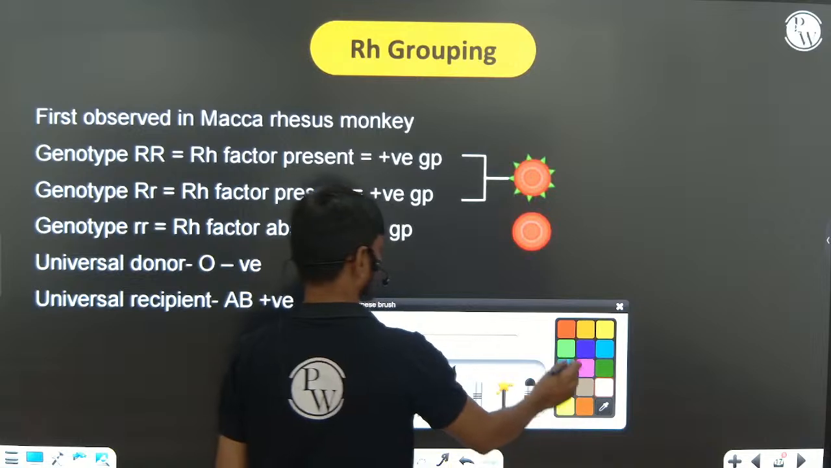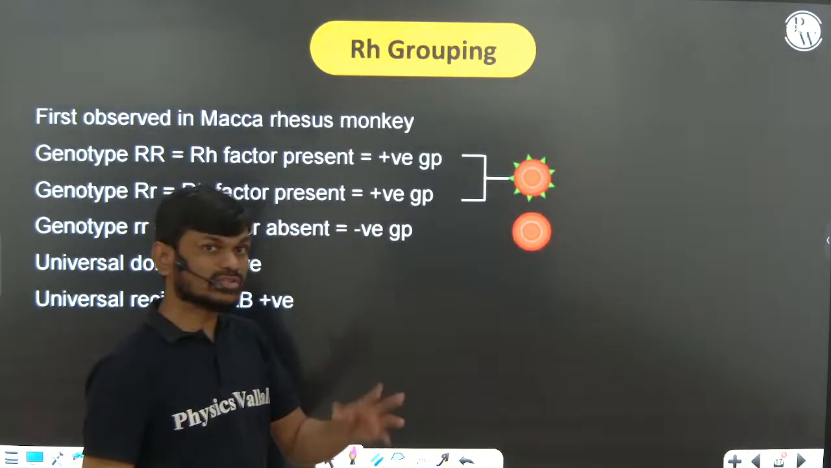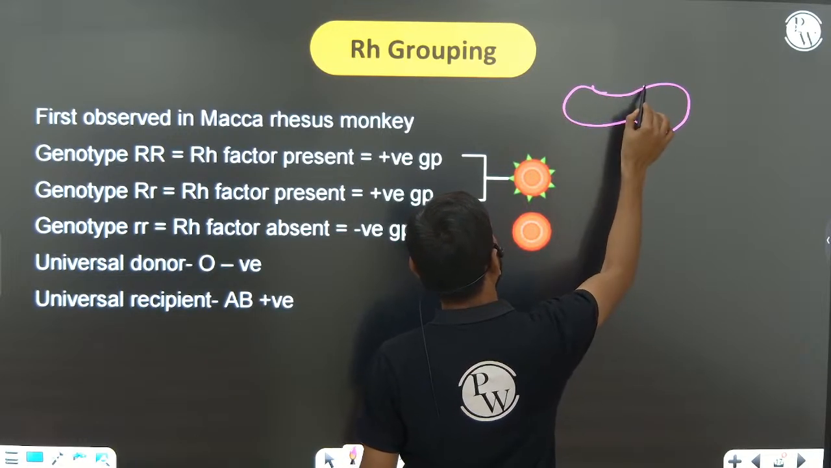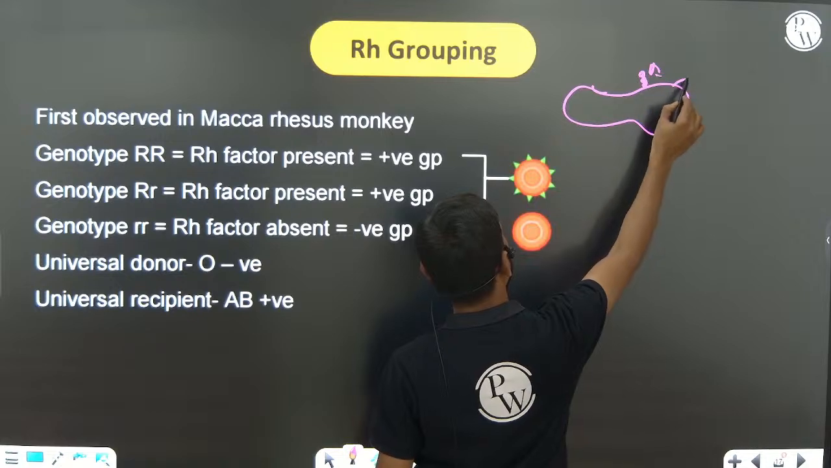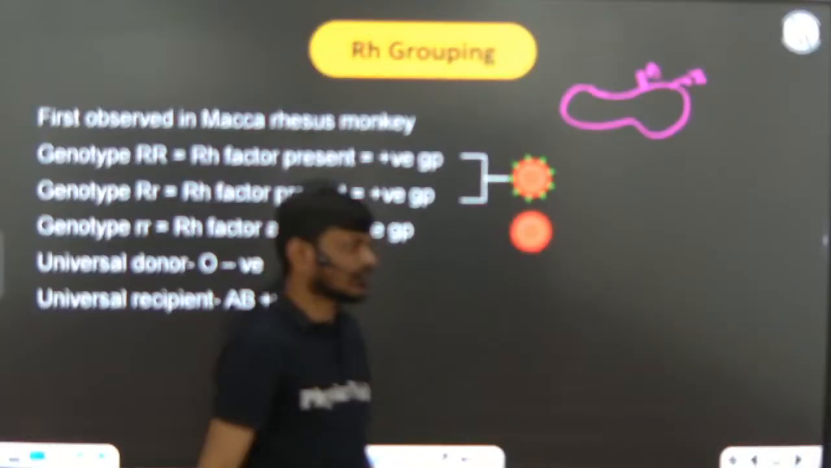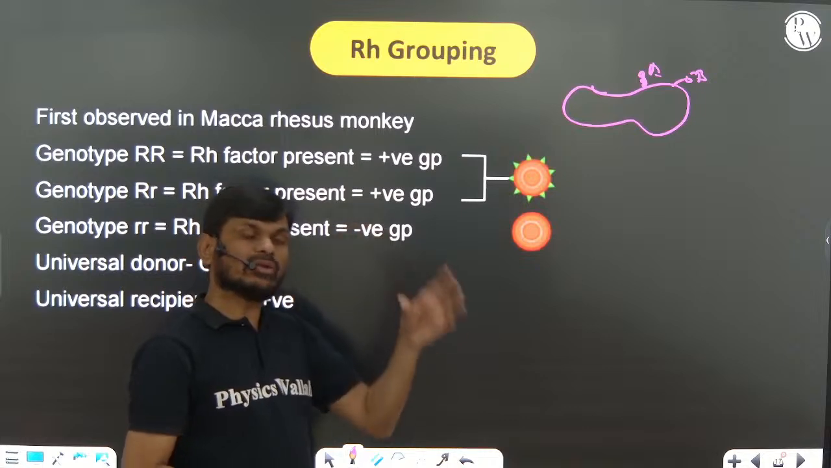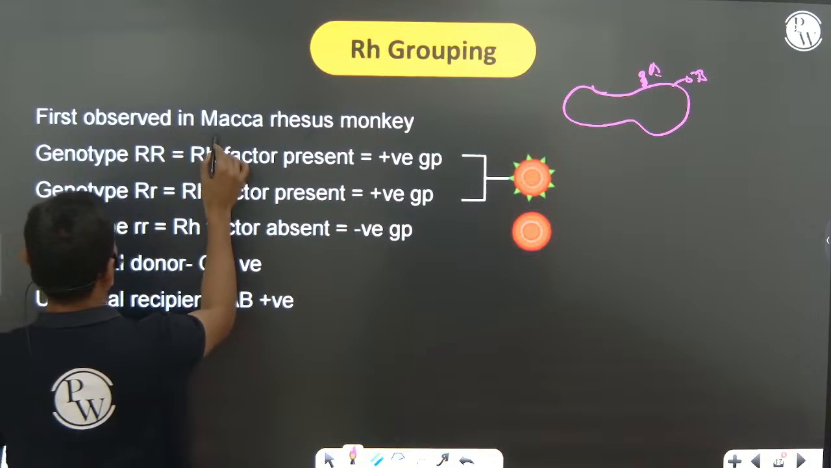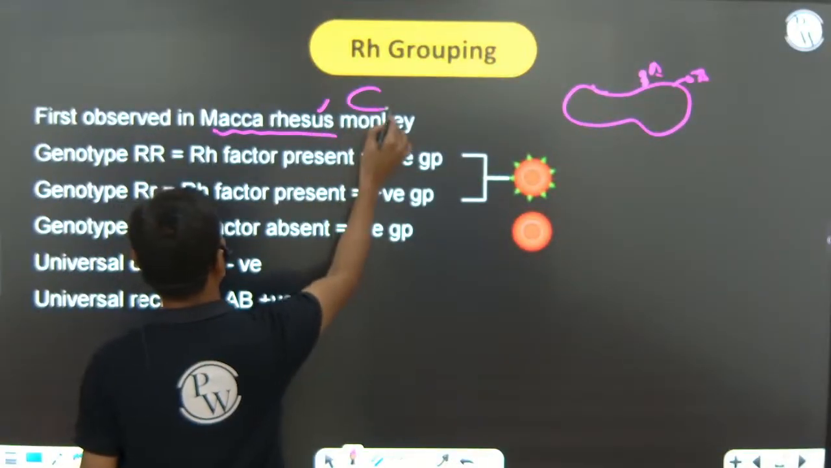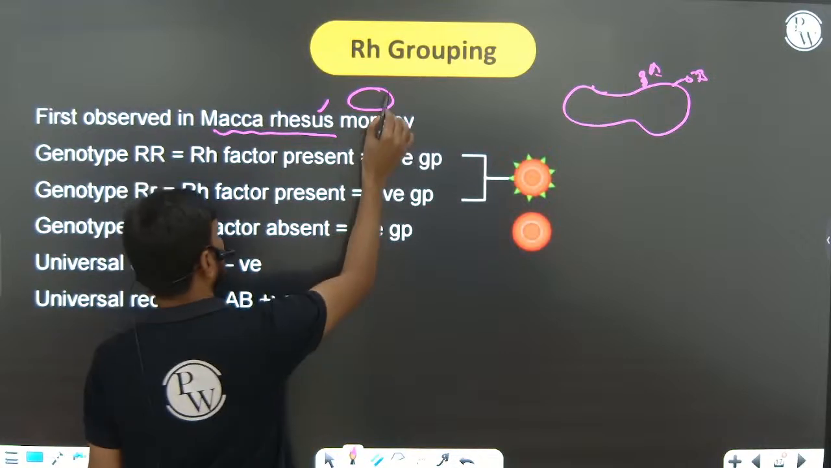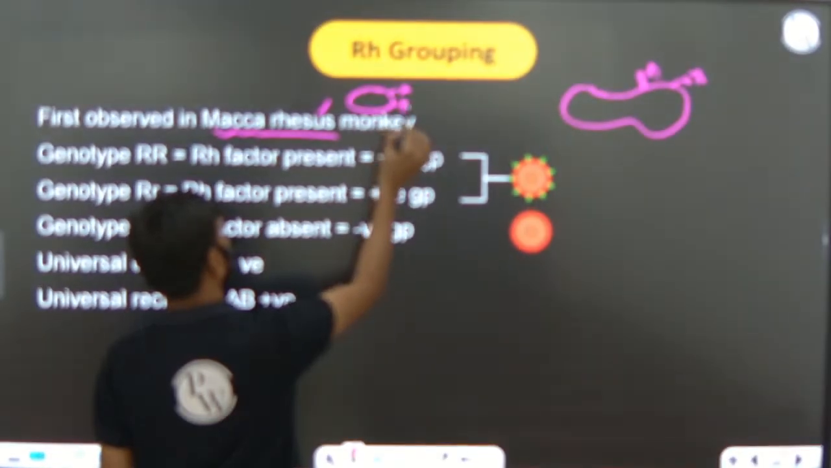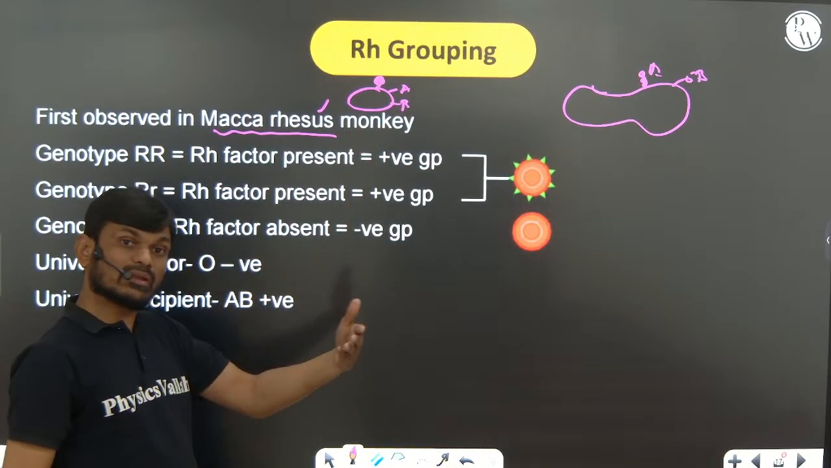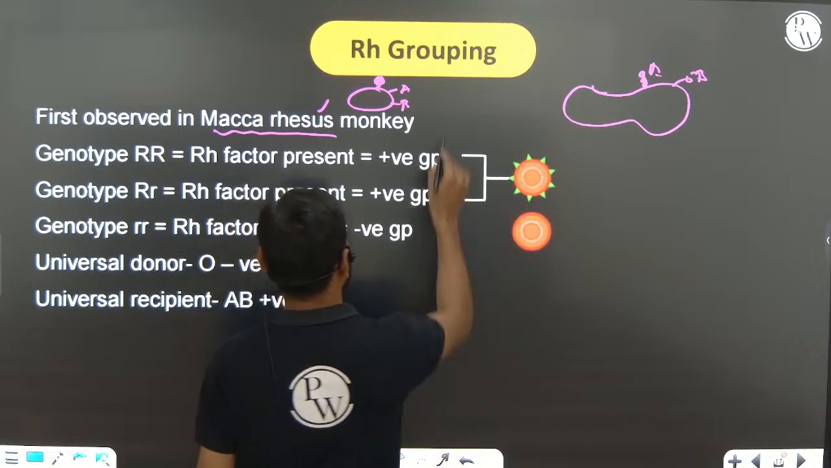RH blood grouping. Earlier I said there are only antigen A and antigen B on the surface of RBC. But later one more antigen was discovered, first on the surface of RBC of the rhesus monkey, along with antigen A and antigen B. Since it was discovered in the rhesus monkey first, we call this the RH antigen.